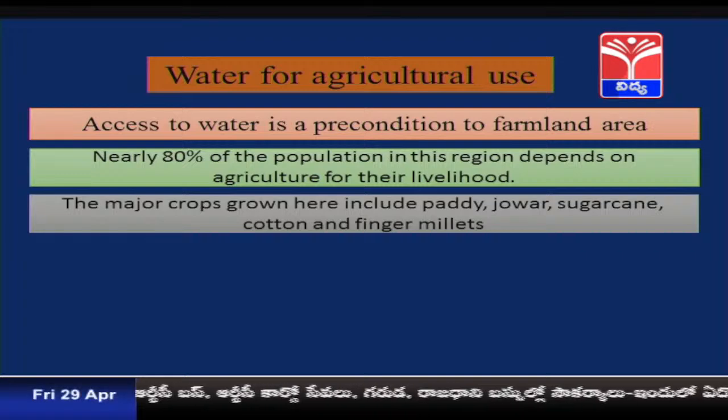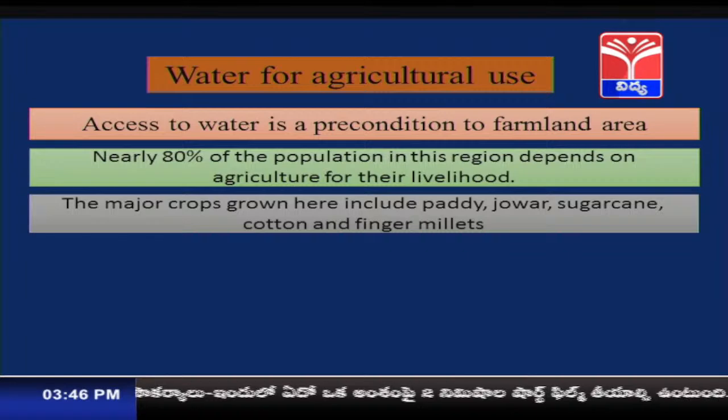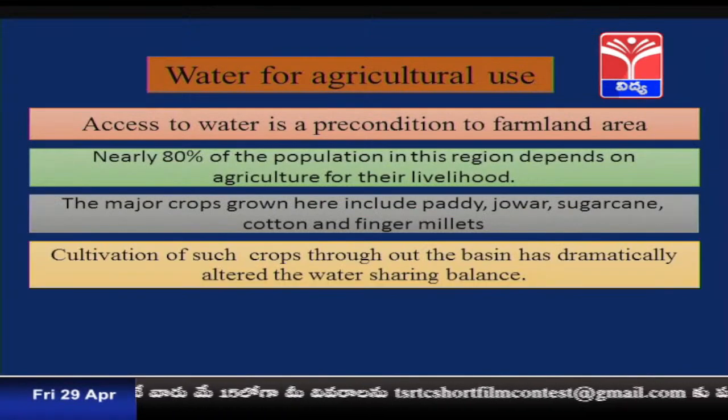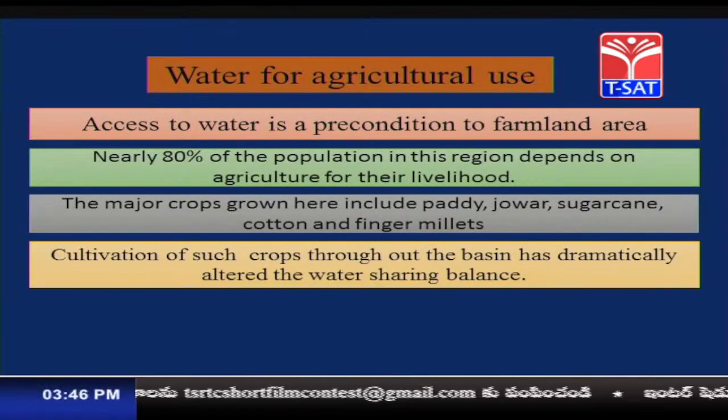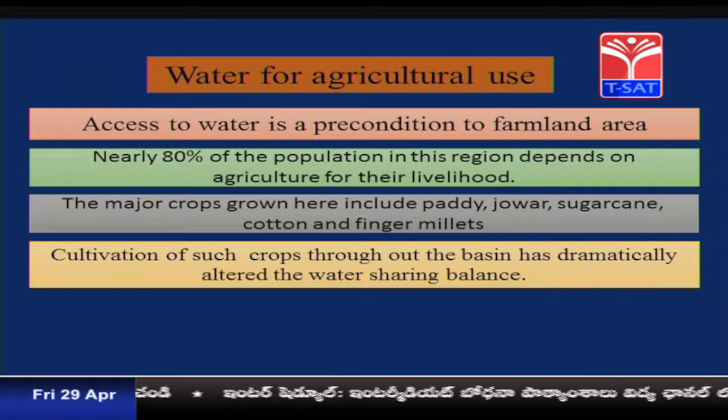The major crops grown here include paddy, jowar, sugarcane, cotton and finger millets. Most of these crops are water-consuming crops, meaning they need a lot of water for their cultivation. Cultivation of such crops throughout the basin has dramatically altered the water sharing balance.